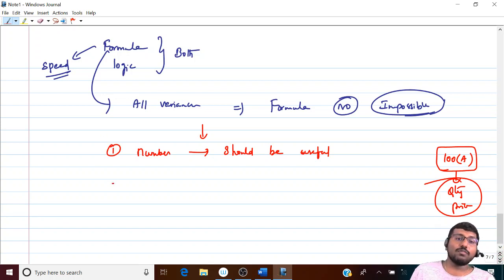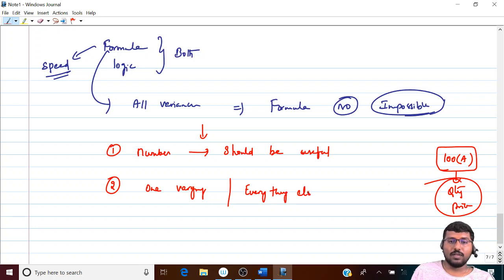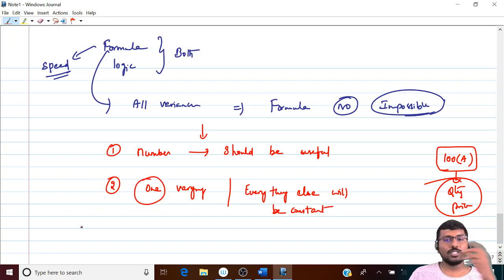So therefore, in all the formulas, what we basically do is, there will be only one variable that will be varying or changing, and everything else will be constant.